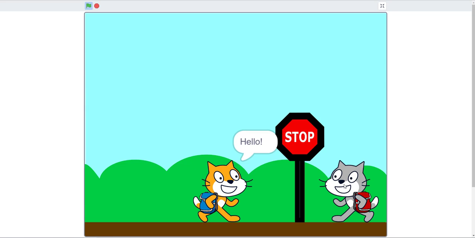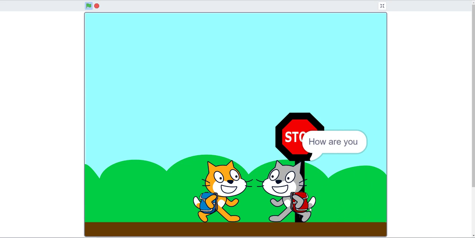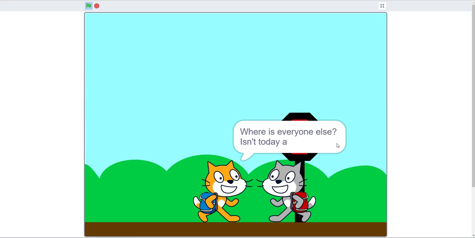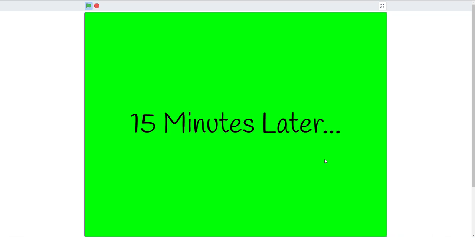So at first, the two brothers are at the bus stop, thinking that they have school on Labor Day. And they're just talking to each other. You can read it. Where is everyone else? They're confused why no one's at the bus stop because it's Labor Day and they forgot it's Labor Day. So they wait for 15 minutes and the bus still does not come, as you can see.